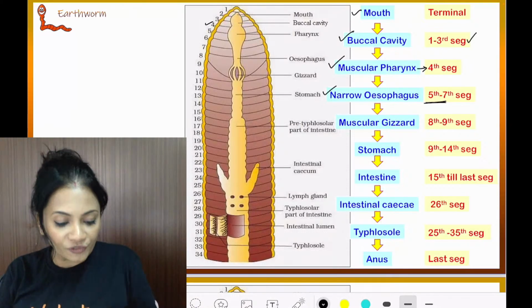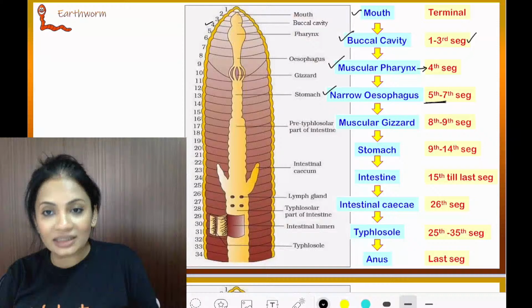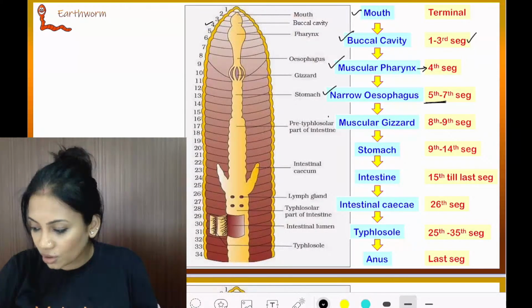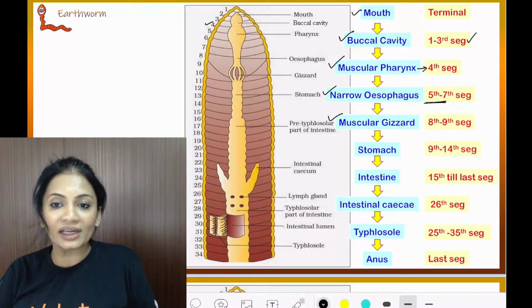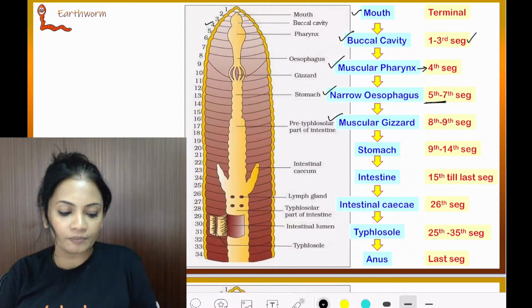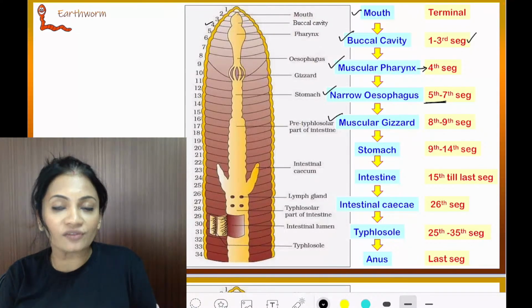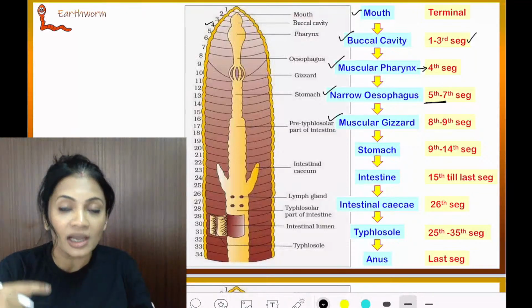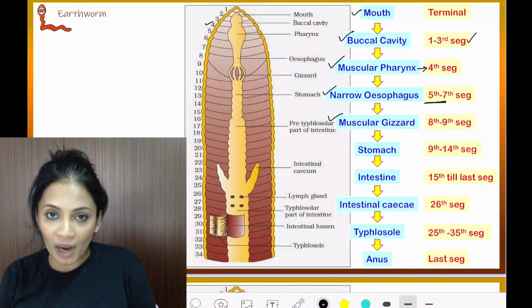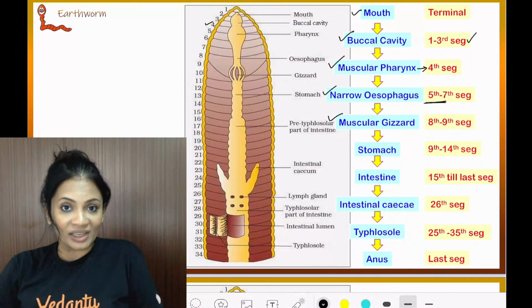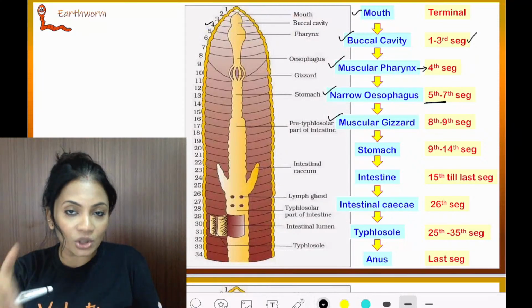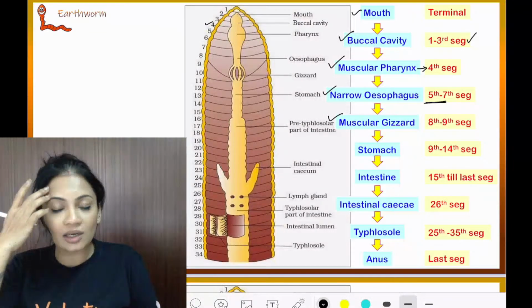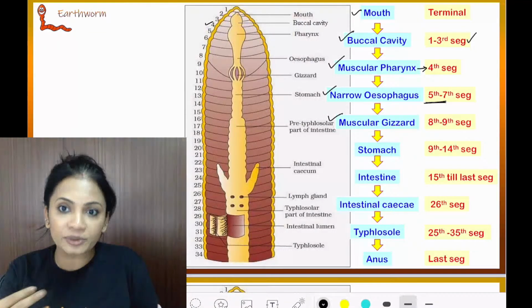Then the esophagus continues into a muscular gizzard. Now what is the function of the gizzard going to be? Tell me. Just like in the cockroach, the gizzard here is going to grind the soil particles. As I told you, when the earthworm is burrowing in the soil, the intake of soil keeps going in.